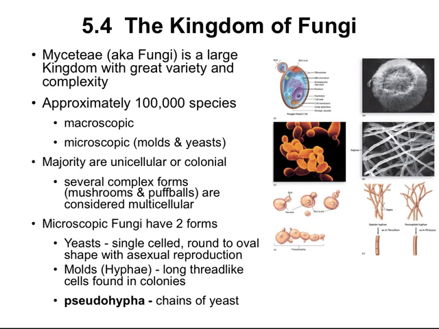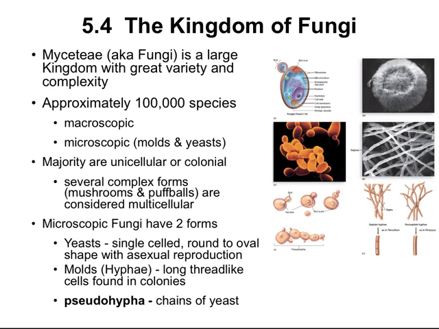It's a very large kingdom with a great variety and complexity of organismal types. There are approximately 100,000 species. A lot of them are macroscopic, like the mushrooms that you might put into your pasta. However, many are microscopic, like yeasts that you use to generate leavening in bread. The majority of these microscopic fungi are unicellular or colonial. There are several complex forms, like the mushrooms and the puffballs of the macroscopic fungi, that are considered to be multicellular organisms. Let's take a closer look at the microscopic.